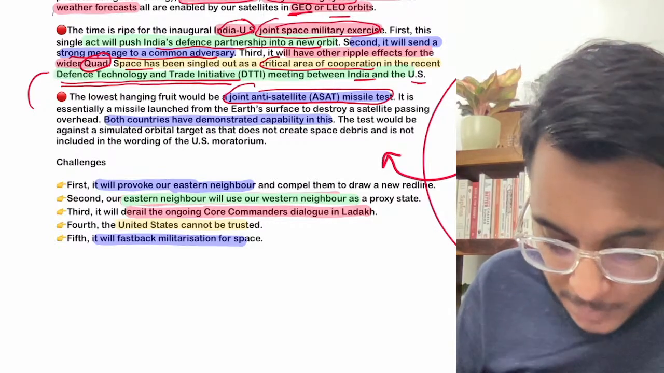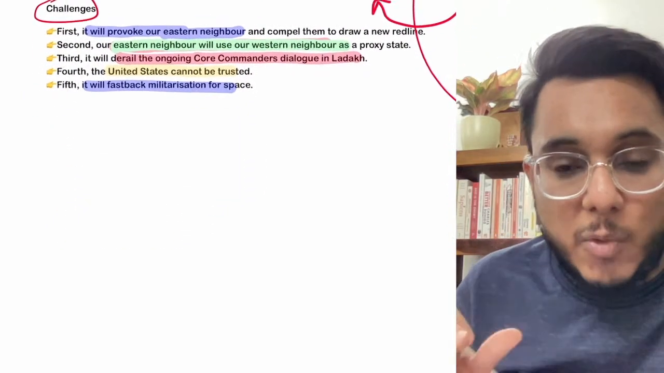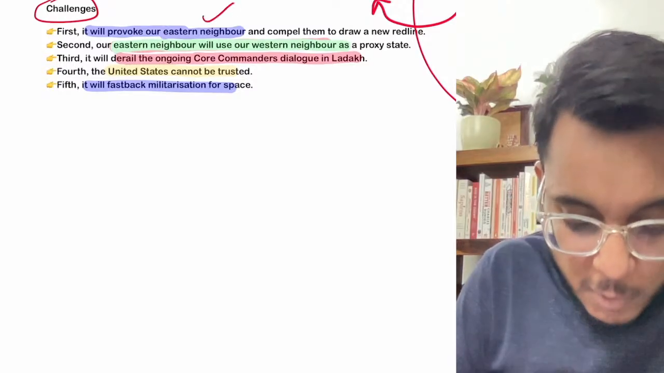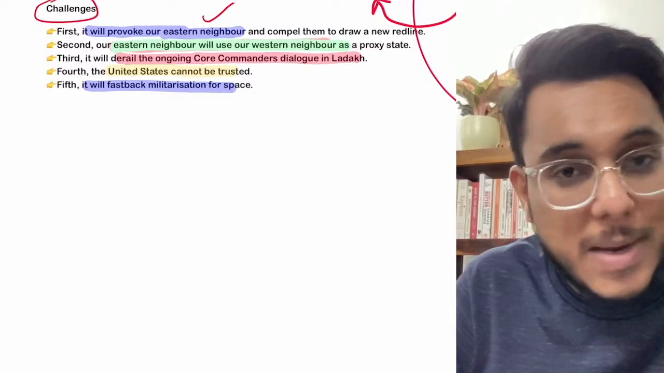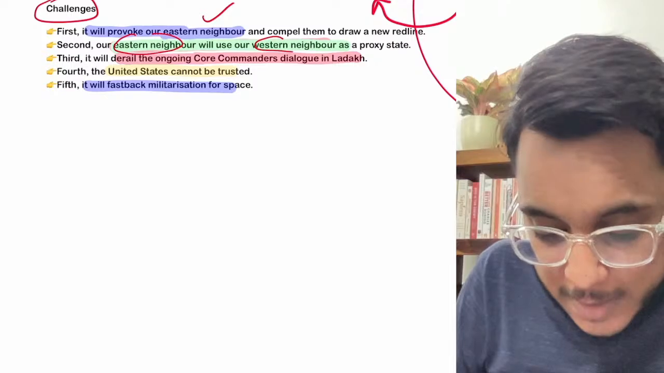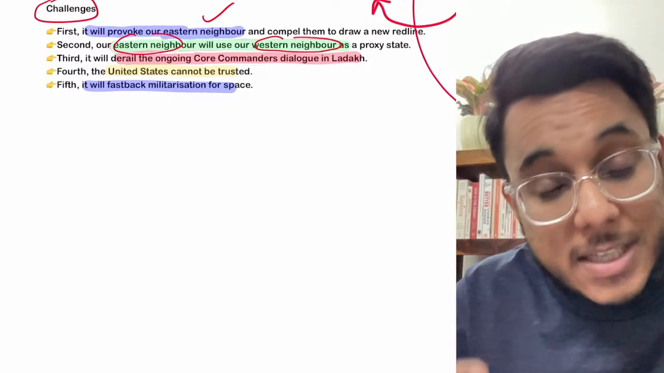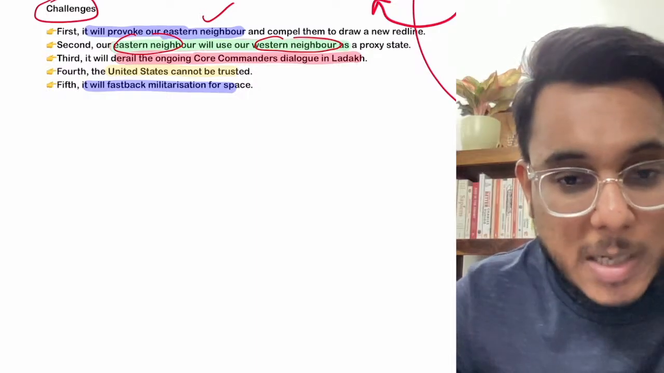Now after that, there could be certain challenges if such a thing is taken up. What are the challenges? Challenge number 1, it will provoke our eastern neighbor. China will be provoked and become frustrated. Then the second is that our eastern neighbor can use the western neighbor as a proxy state. China will provide certain capabilities to Pakistan, so China might bring Pakistan in between.